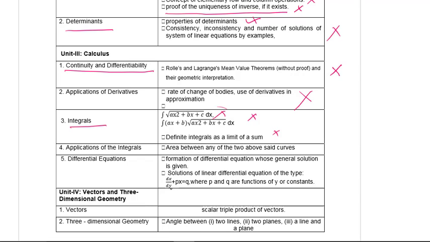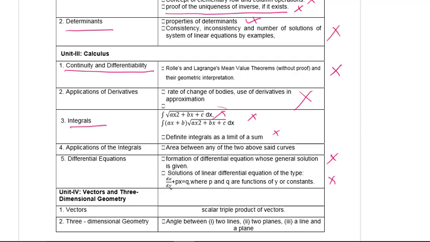From differential equations, formation of differential equation whose general solution is given. So the general solution is given and you have to form the differential equation, that topic is now excluded. And solution of linear differential equation of the type dx upon dy plus px equal to q, where p and q are functions of y or constants. So a very small portion from differential equations is now excluded.